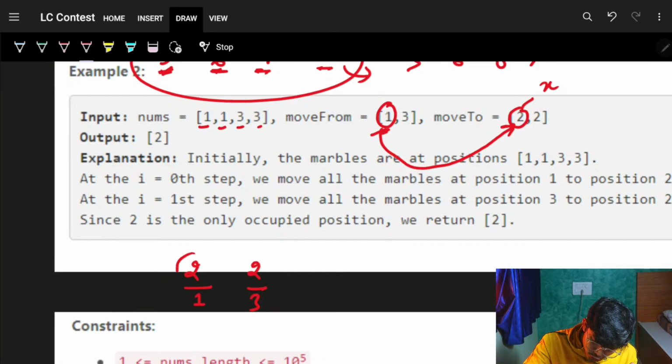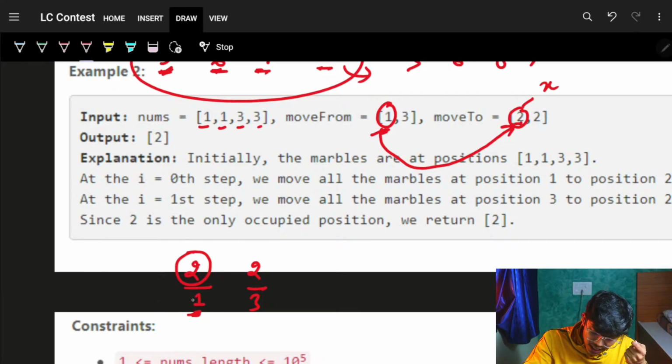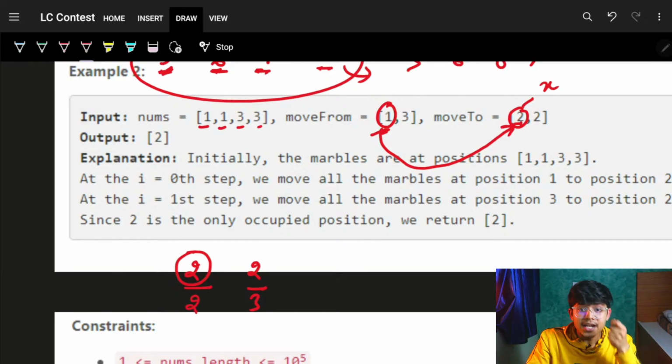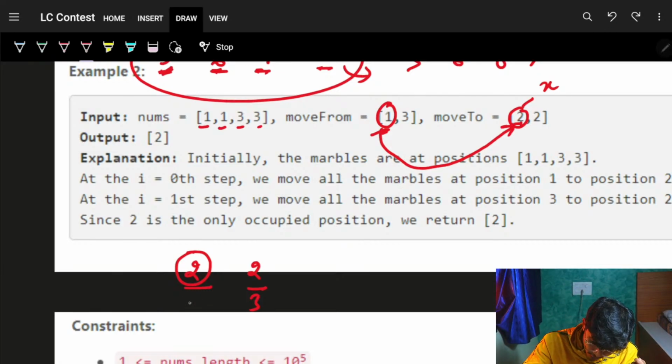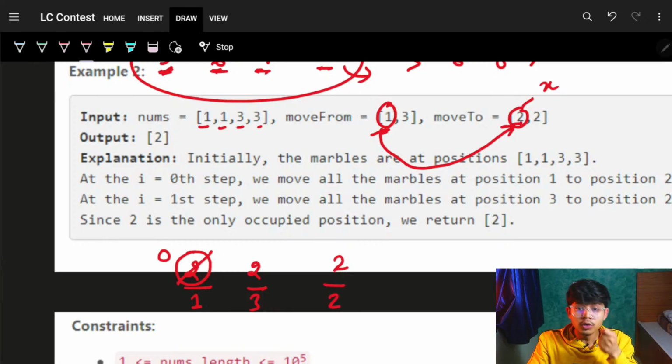I have these two marbles at location 1 and I have to shift them to location 2. So I will shift these marbles from location 1 to location 2 and remove them. See what I did. It was at location 1, and I removed that from location 1. From location 1, all the marbles are gone, and all of them have been shifted to location 2.